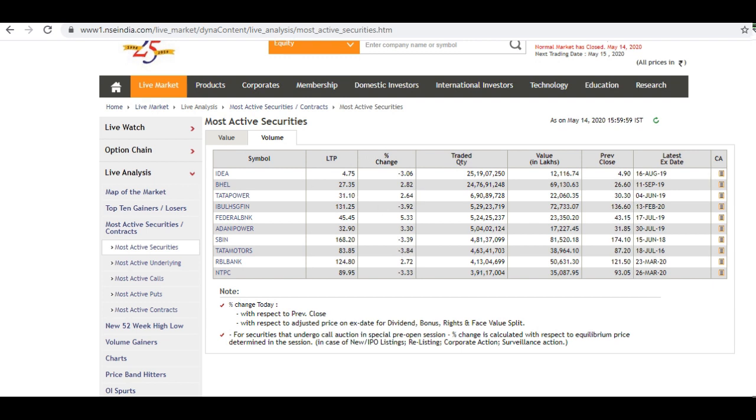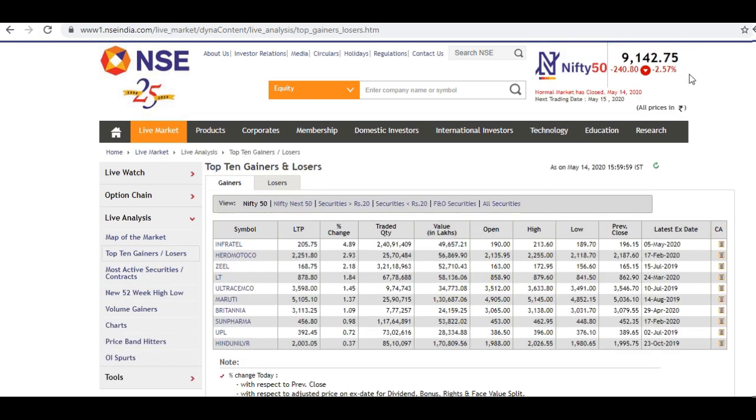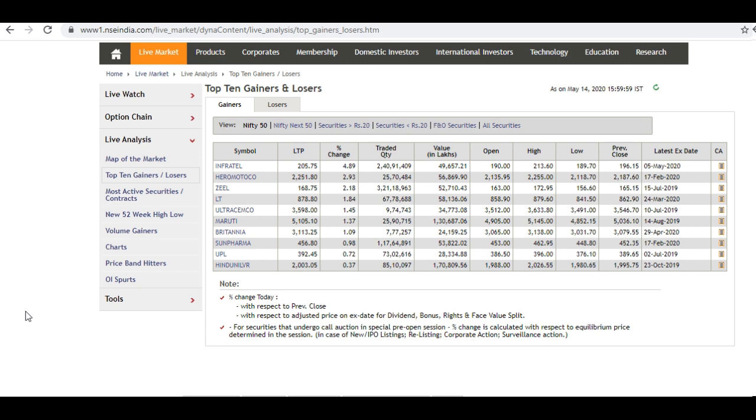Let's say tomorrow the stock opens green. You can see these top gainers, even though the Nifty has fallen 2.5%, have had a very good up movement. So if the Nifty opens green tomorrow, you can choose these top 3 stocks for a long position. Make sure these 3 stocks fulfill your intraday strategies to go long. Based on these strategies you can choose a stock for the next trading day.